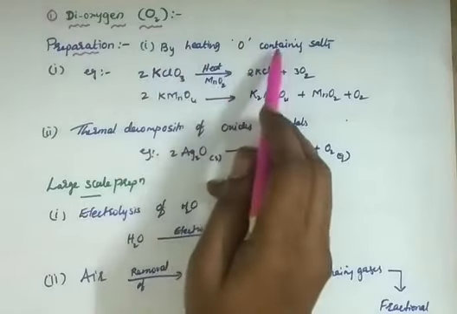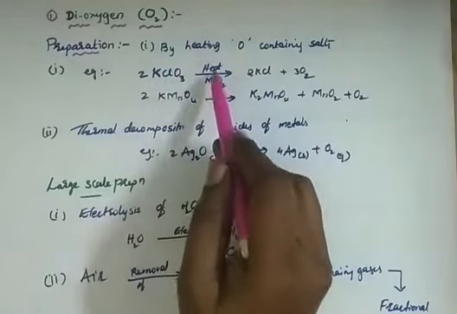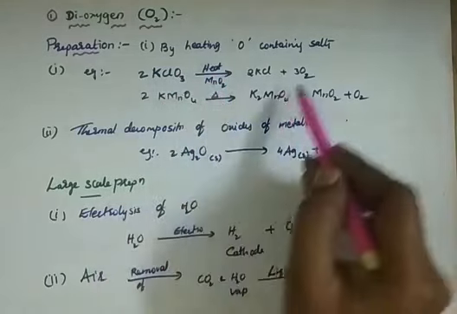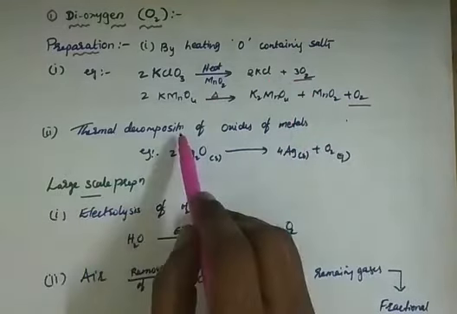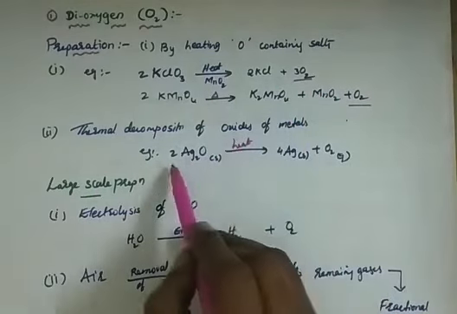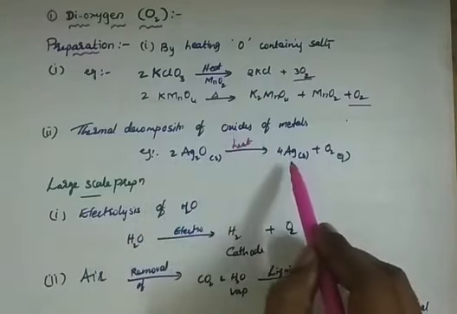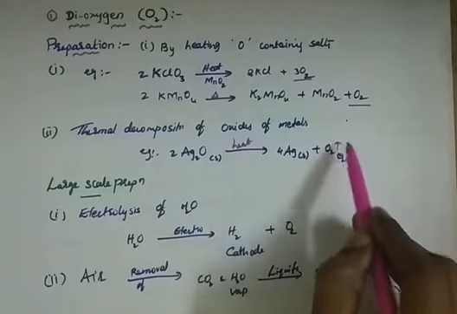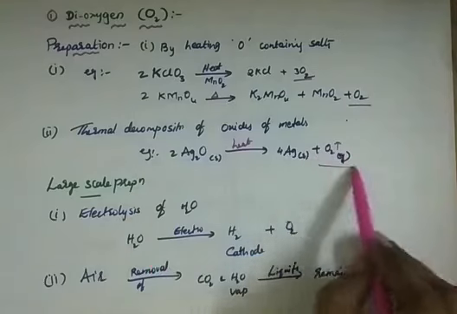By heating oxygen-containing salts, such as KClO3, in the presence of some catalyst, or by heating these, we produce dioxygen. Then thermal decomposition, again heating, of metal oxides. Silver oxide, Ag2O, on heating will convert to silver, and oxygen gas will be liberated. So that is how we prepare it.